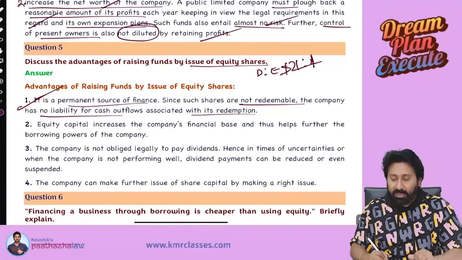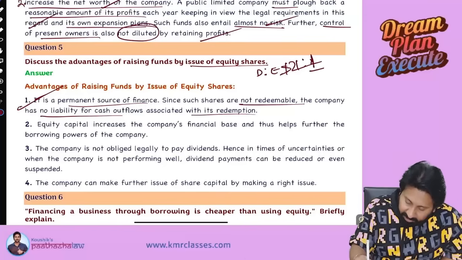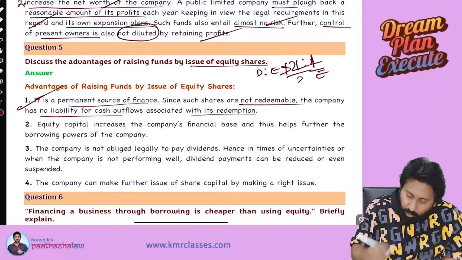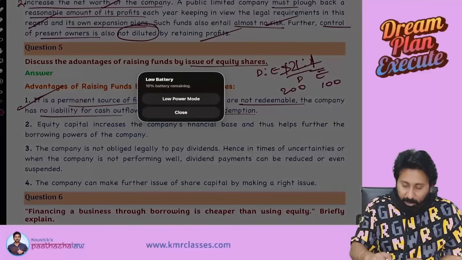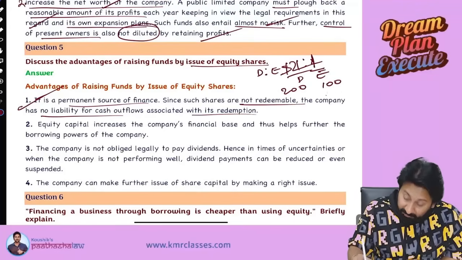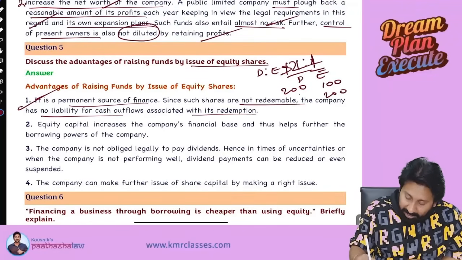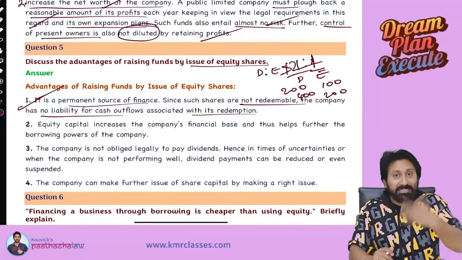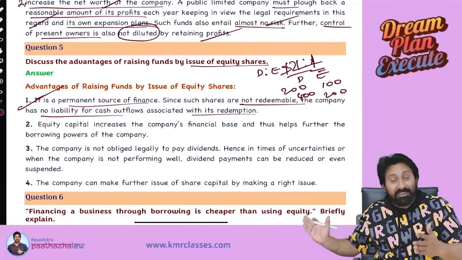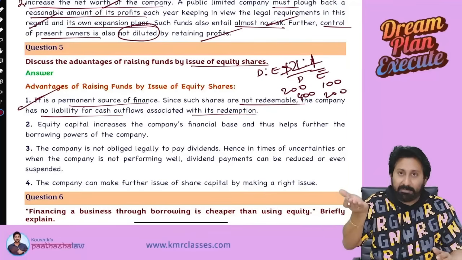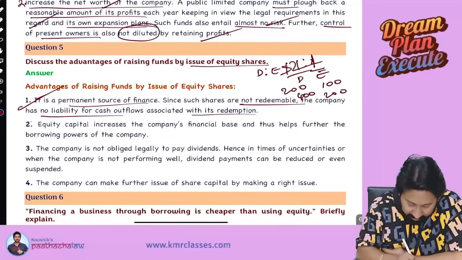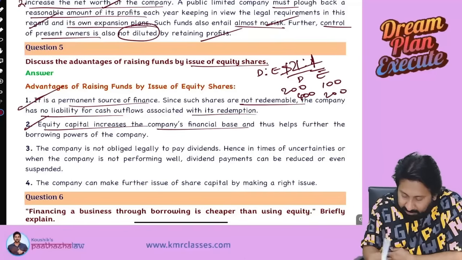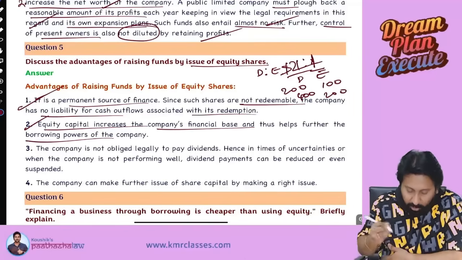What do you mean by 2 is to 1? For every 1 rupee of equity, you can have 2 rupees of debt. So if I have 100 rupees of equity, you can make 200 of borrowing. If I have 200 equity, you can make 400 debt. Whenever the equity share capital is increasing, the finance base and your borrowing powers are also simultaneously increasing. So equity capital increases the company's financial base and also the borrowing powers.